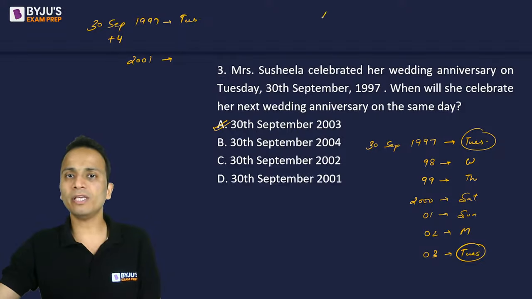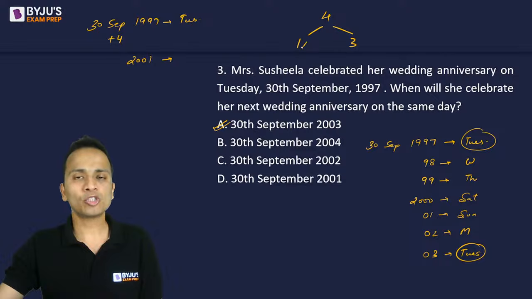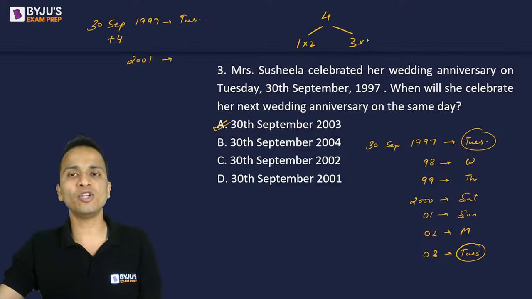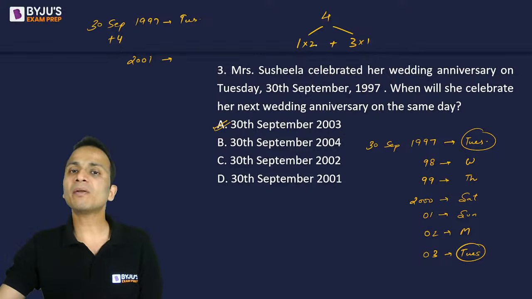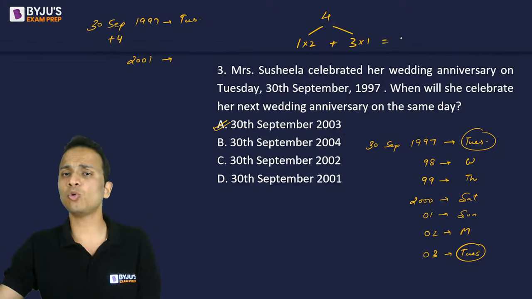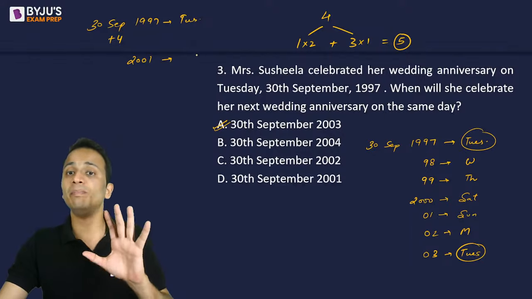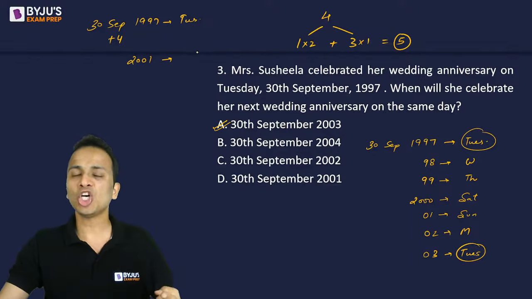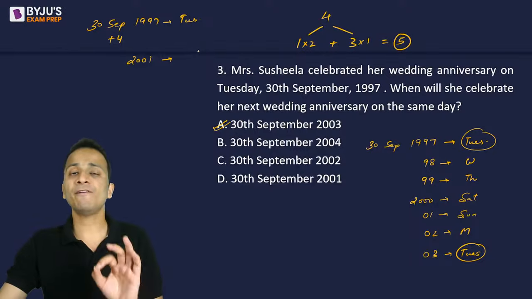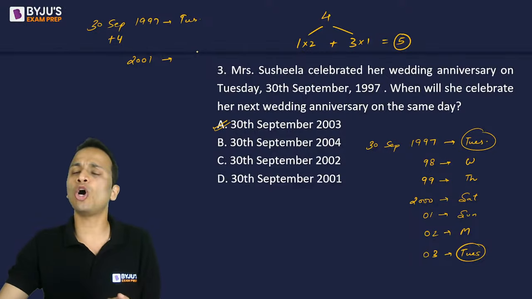So in 4 years, there will be one leap year and 3 normal years. Corresponding to a leap year, 2 odd days will be added. Corresponding to a normal year, 1 odd day will be added. Okay? So leap year multiplied by 2, number of normal years multiplied by 1. So total number of odd days in 4 consecutive years will be 5. I'll repeat, total number of odd days in 4 consecutive years will always be 5.